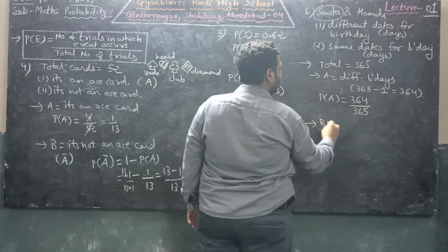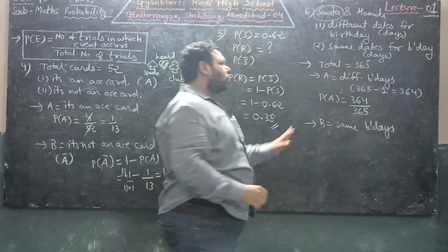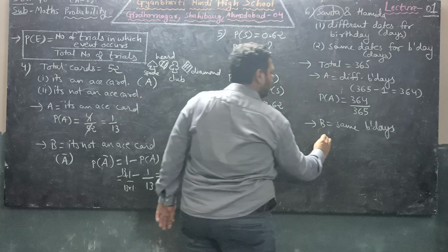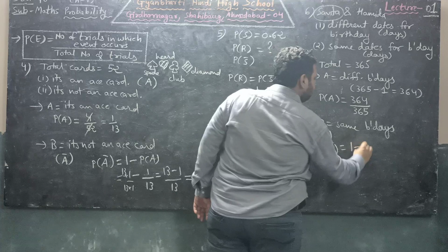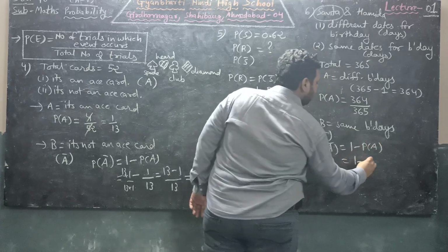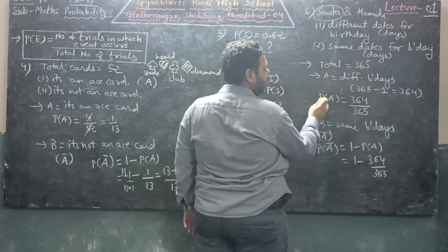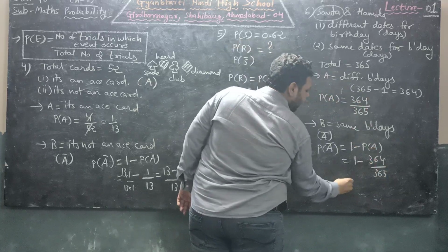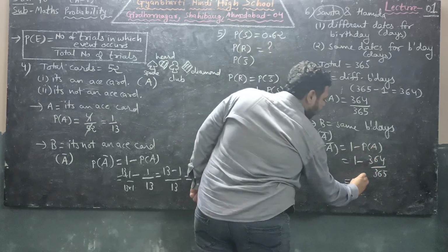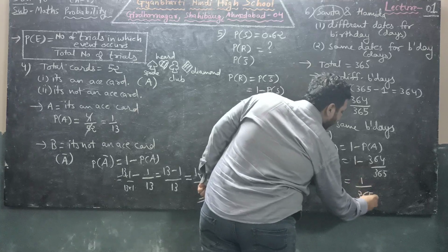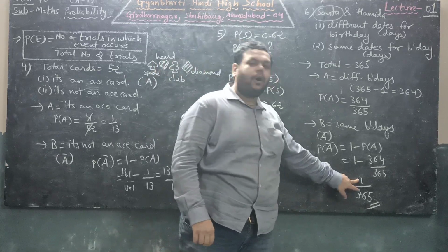Now the second event is same birthdays. So that is complementary of the first one. So we can also write as complement of A. So complement of A will be 1 minus probability of A. So 1 minus 364 upon 365. We know the probability of A is 364 upon 365. Solving by LCM, 365 minus 364 under 365, that will be 1 upon 365. So probability of both the friends having birthday on same day is 1 upon 365.